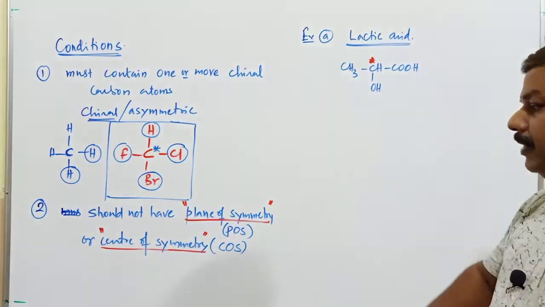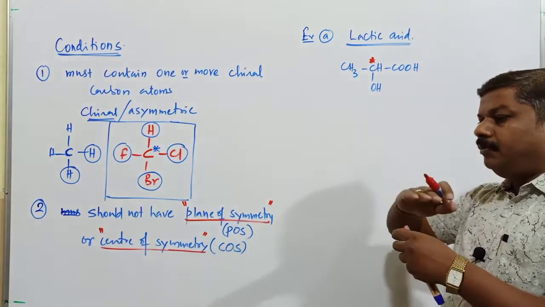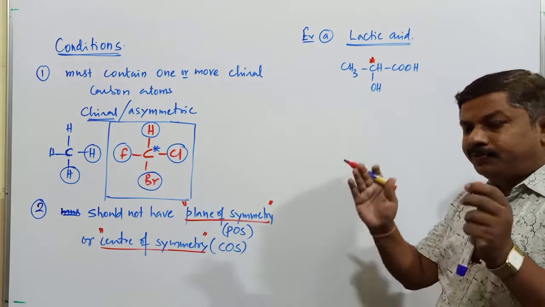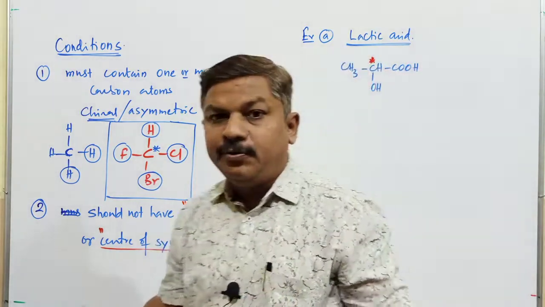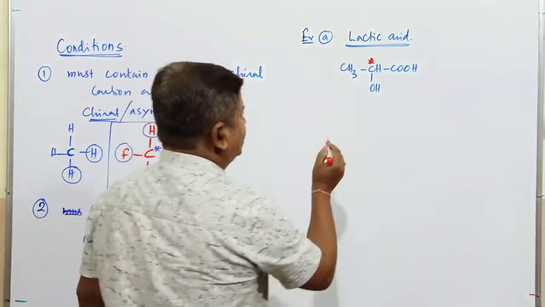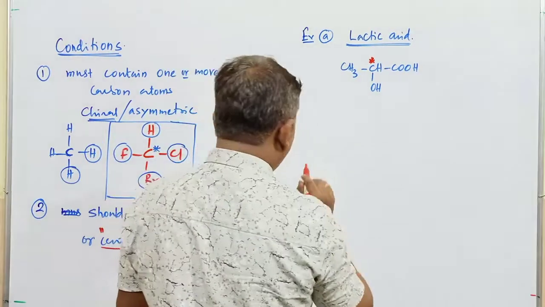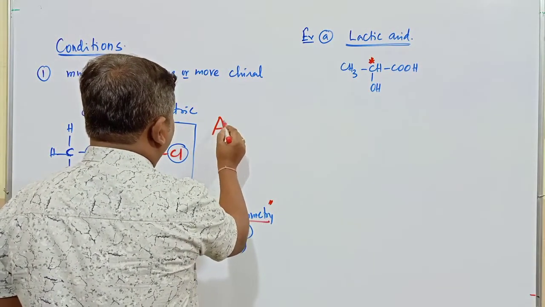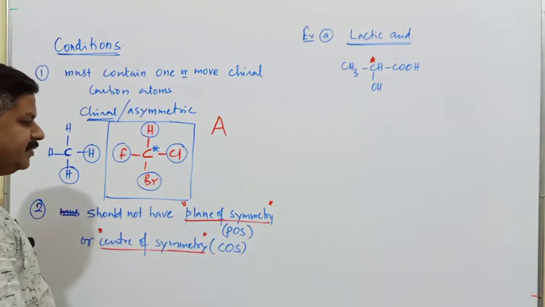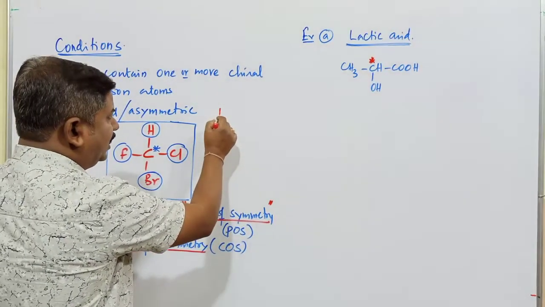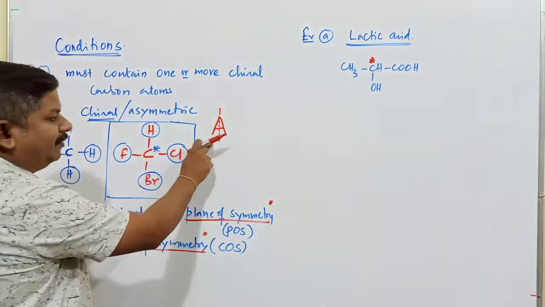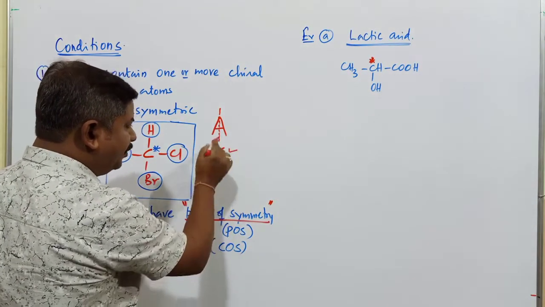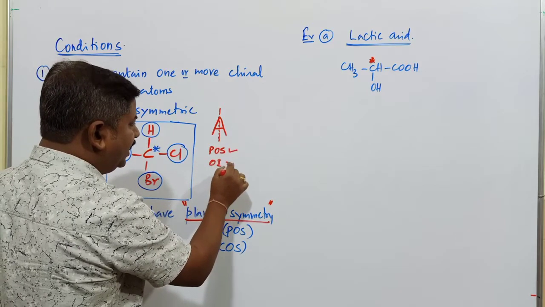or center. Plane of symmetry means the compound produces two equal halves. Any compound which produces two equal halves is said to have a plane of symmetry. Suppose I go with some general examples, the alphabet A. Does it have a plane of symmetry? Yes, it can be cleaved into two equal halves. It has a plane of symmetry. When there is a plane of symmetry, the compound does not exhibit optical isomerism.